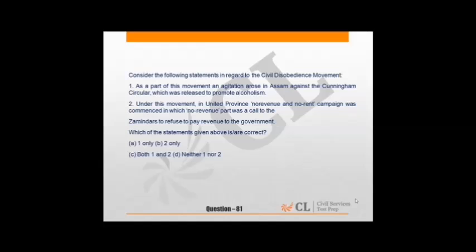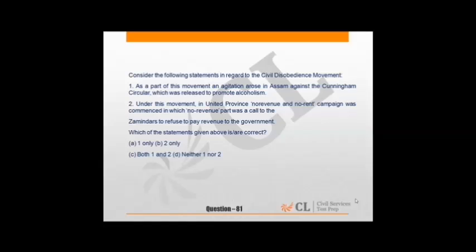81 is from the civil disobedience movement, the Indian national struggle. Answer of this is B. The first statement is incorrect. Why?